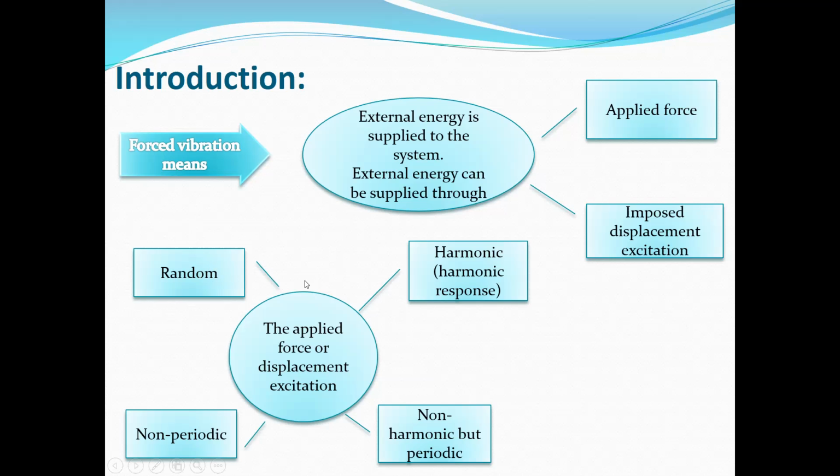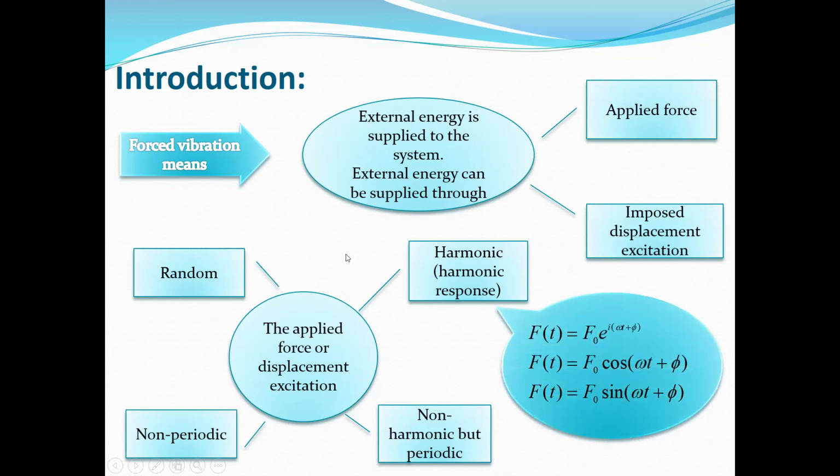Okay, so we will have four different types of loading, and we start with the harmonic. The harmonic, as you know, can be in different forms. The exponential form, as you can see, F naught e to the i(omega t plus phi), where omega is the frequency of the excitation, F naught is the amplitude of the excitation, and phi is the phase angle.